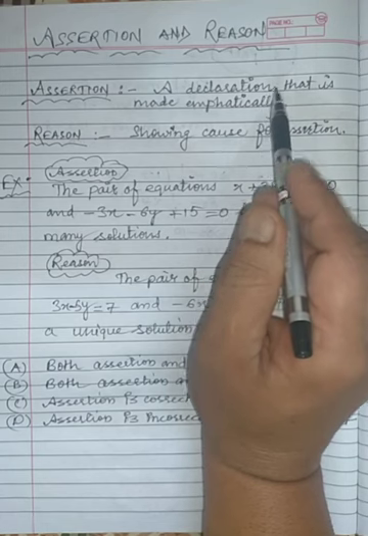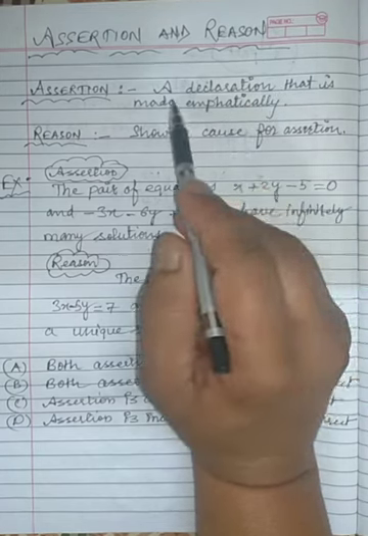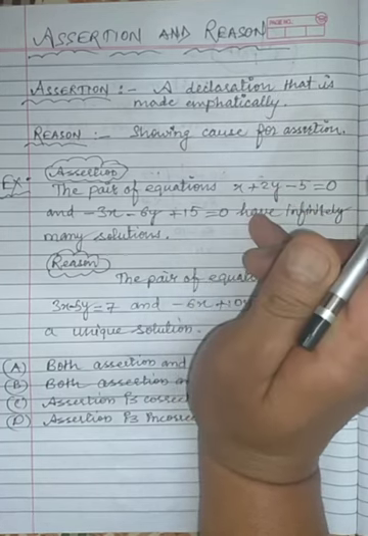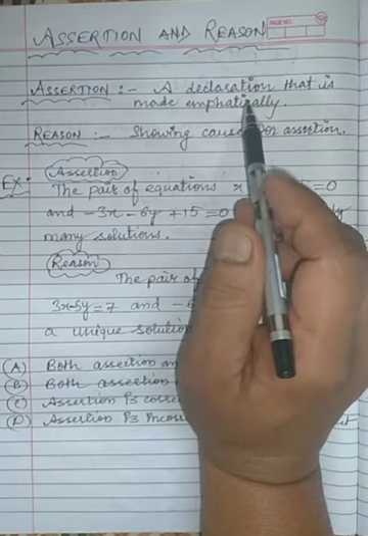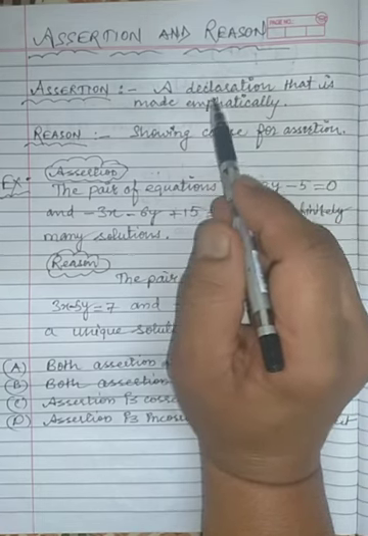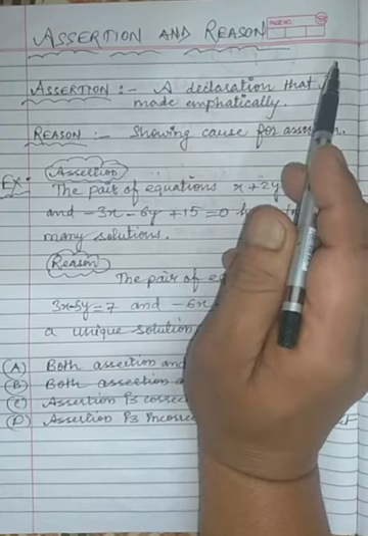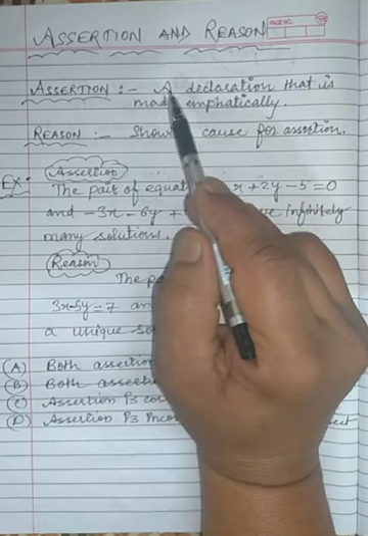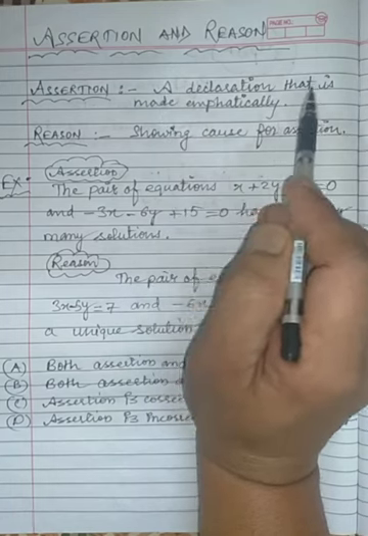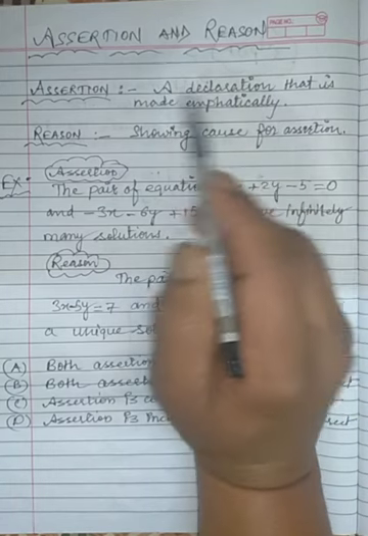For example, we can say an assertion is made during argument. So in Hindi we can say that assertion means किसी बात का दावा करना. So assertion is a declaration that is made emphatically.